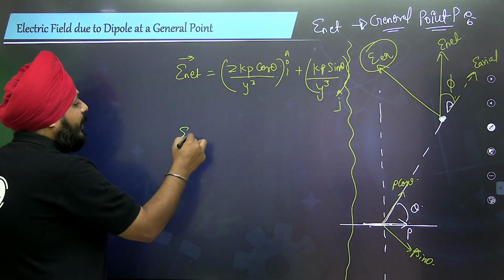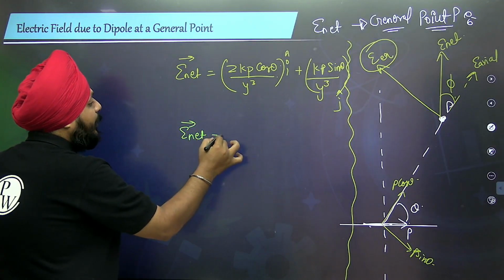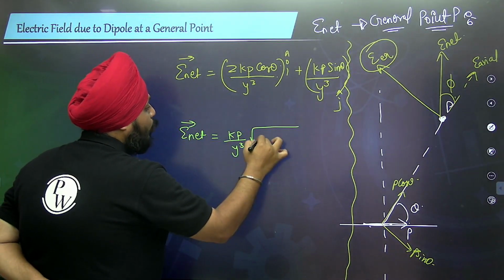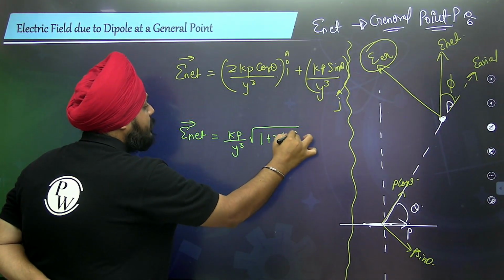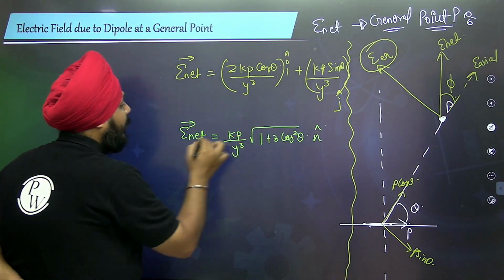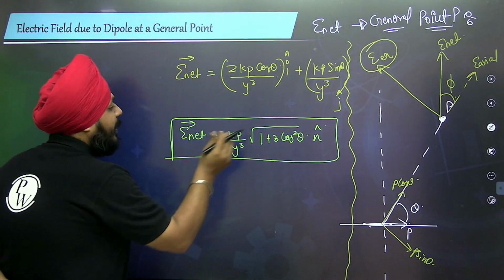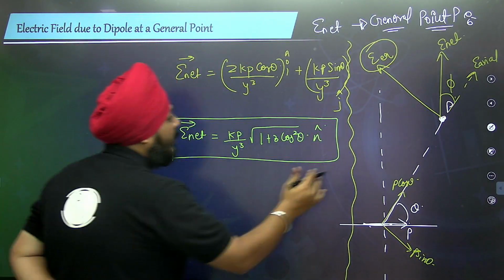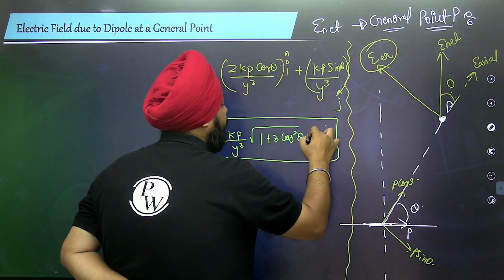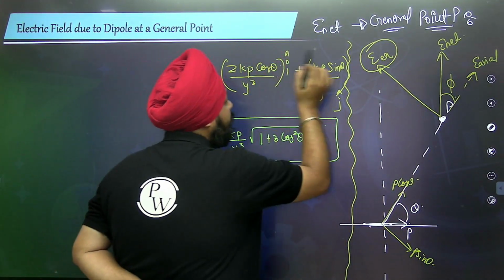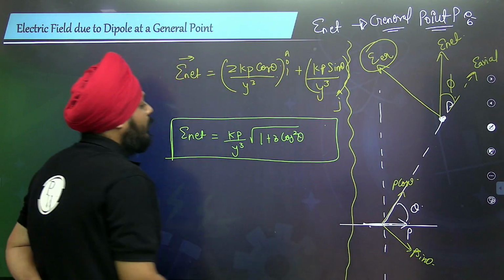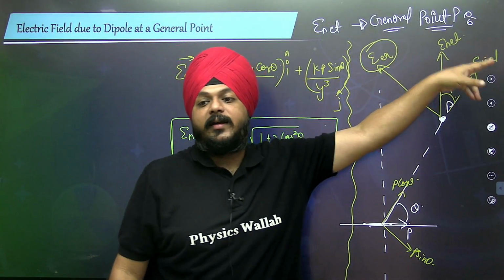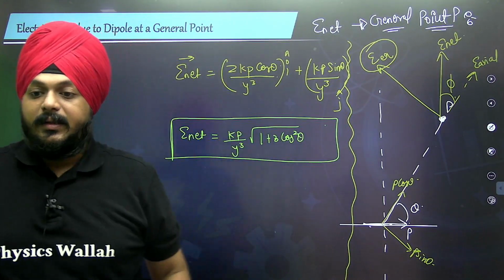The net electric field in terms of magnitude is kP by y cube under root of 1 plus 3 cos square theta into unit vector n. Here it can be i and j, it's okay, but right now let's not waste time and just write down the magnitude, because we have done all of this. So this is the magnitude of the electric field at that specific point.